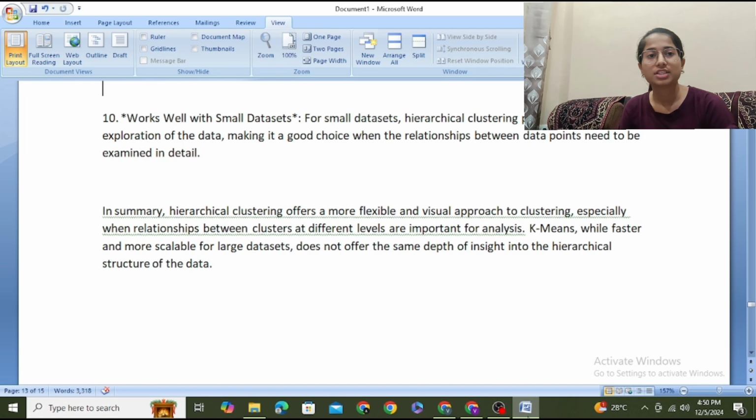K-means, meanwhile, is faster and more scalable for large datasets, but does not offer the same depth of insight into the hierarchical structure of the data.